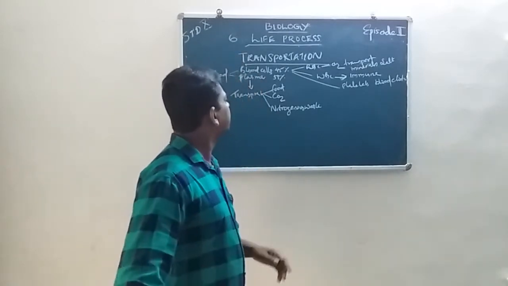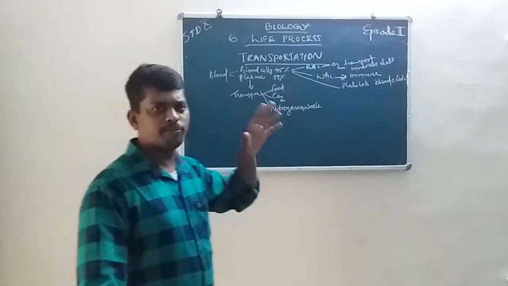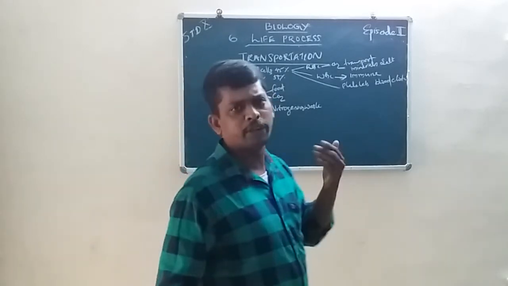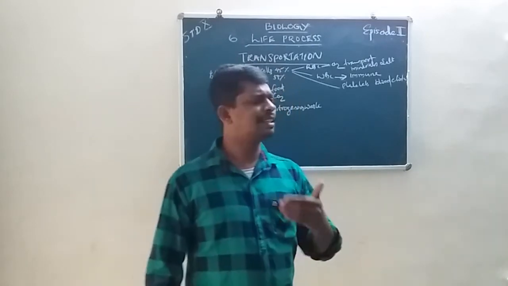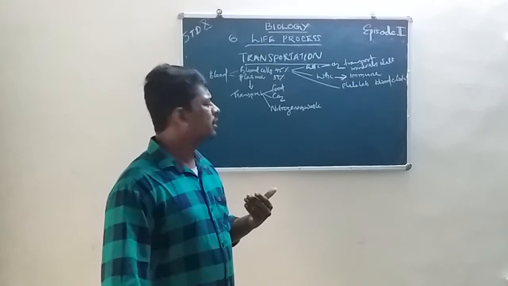Then plasma, what is the use of plasma? Plasma is a fluid part. The color of the plasma is yellowish.